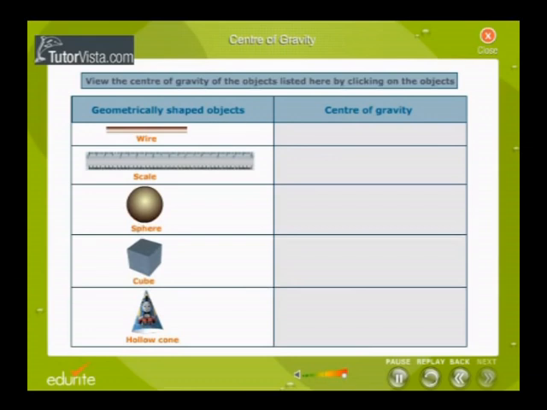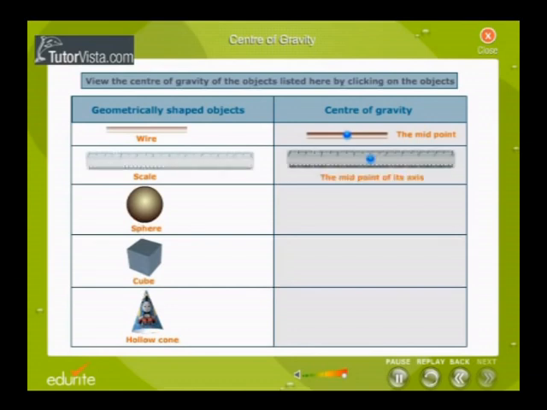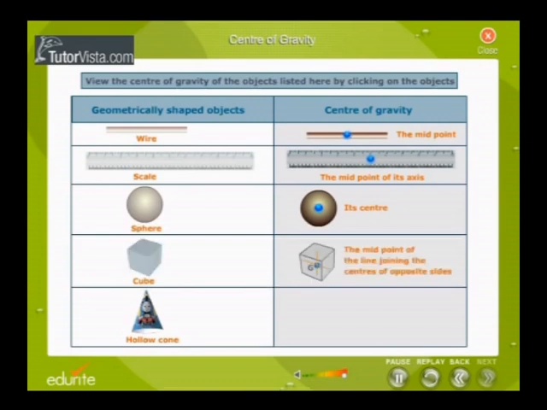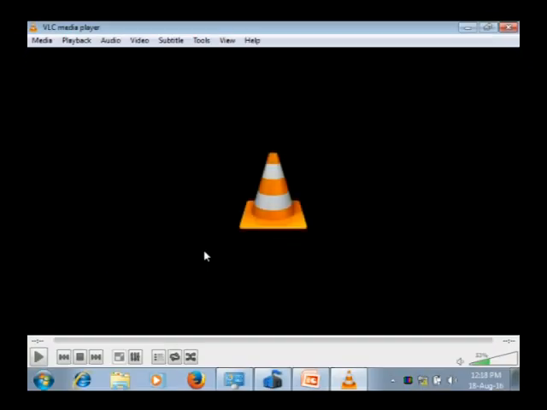We can observe where the center of gravity lies for a wire. In the center of a bar, the whole weight of the wire is acting. In a scale also we can observe where the center of gravity lies. In a sphere also, and in a cube also, at that particular point the whole mass is concentrated.